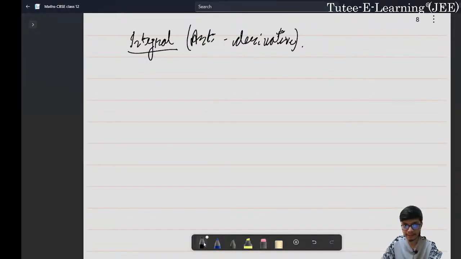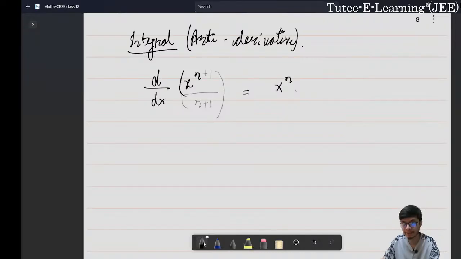It is the antiderivative of any particular function, right? For example, let us say I want to differentiate this particular function: x to the power n plus 1 divided by n plus 1. If I differentiate this function, the value I get is x to the power n.